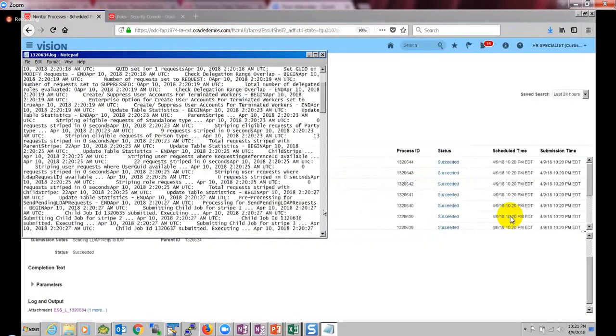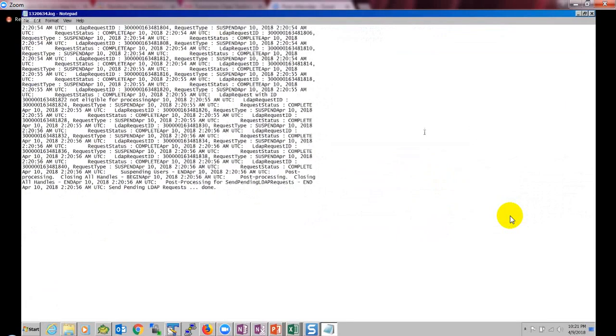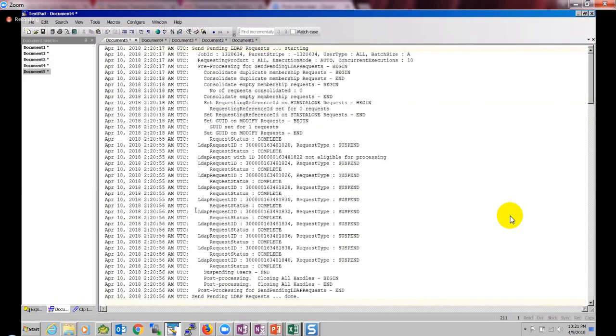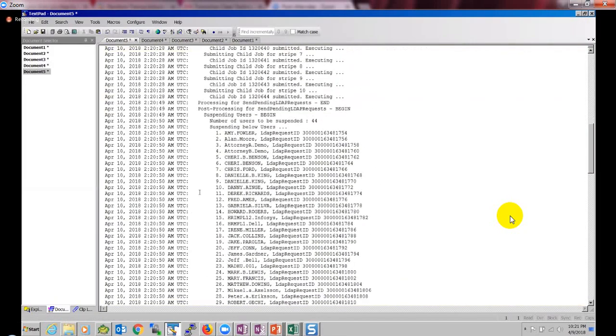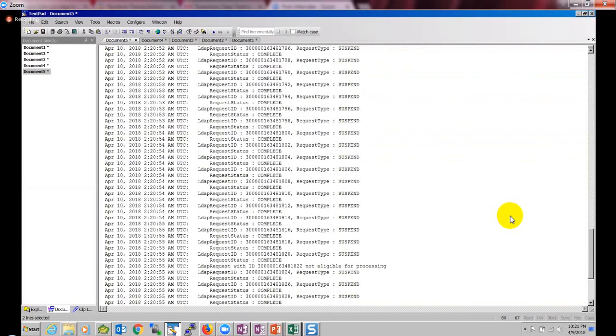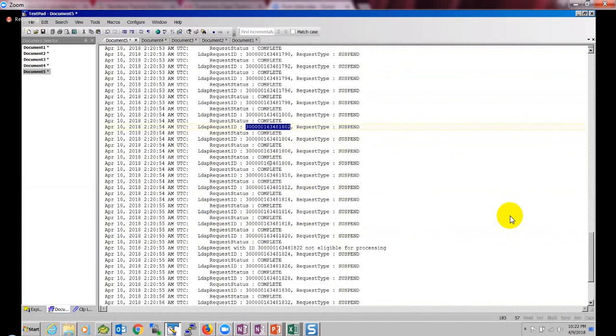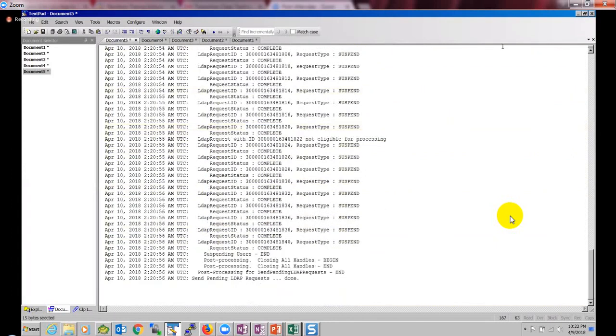For every concurrent job we have, it won't show up here properly. If we open it, it will say the job status, what all the users are, how many got suspended, and so on. It will create the proration request IDs, and each proration request ID will handle a set of users separately.